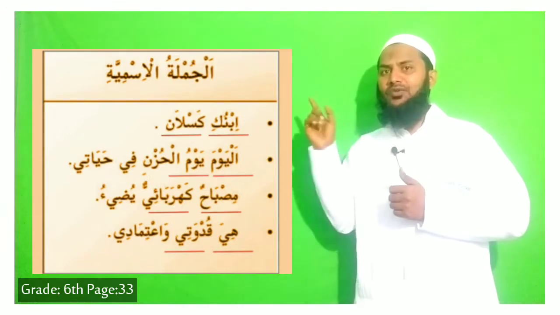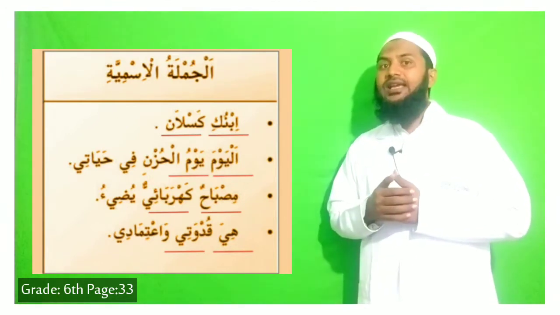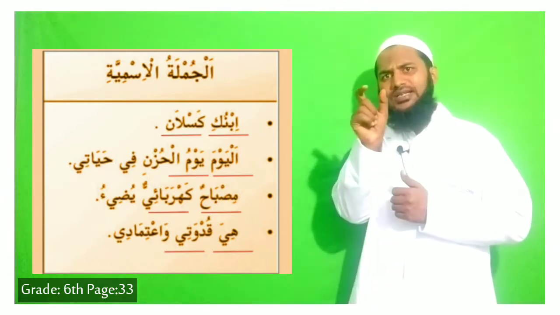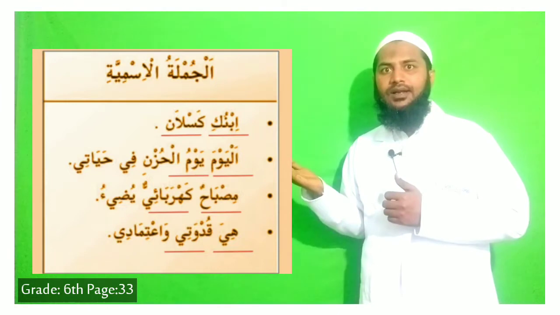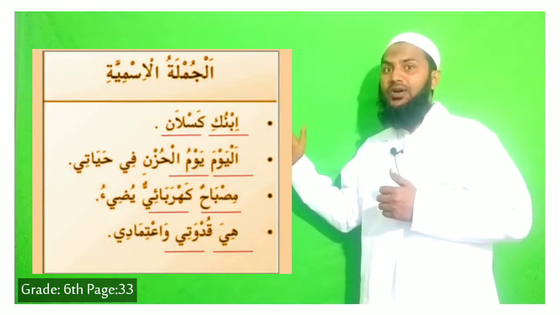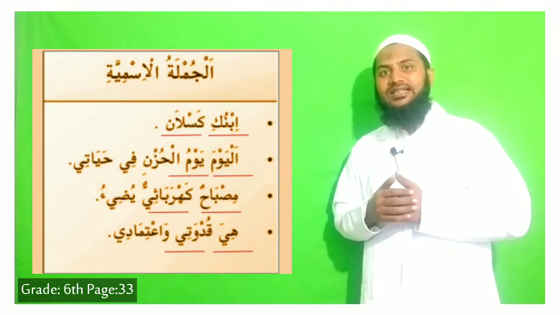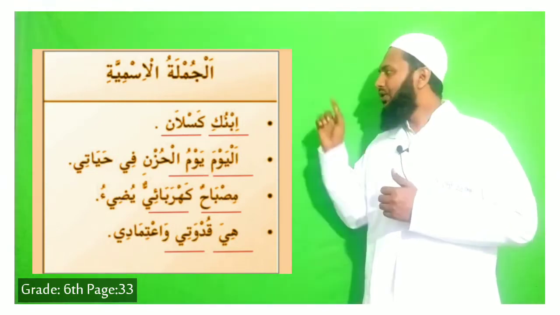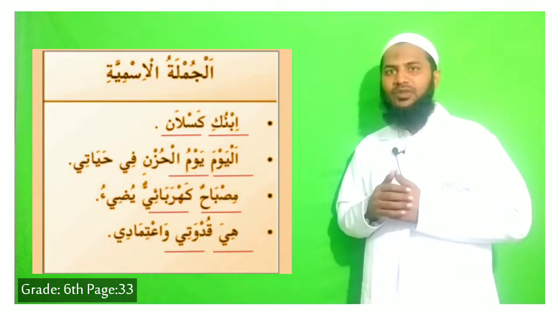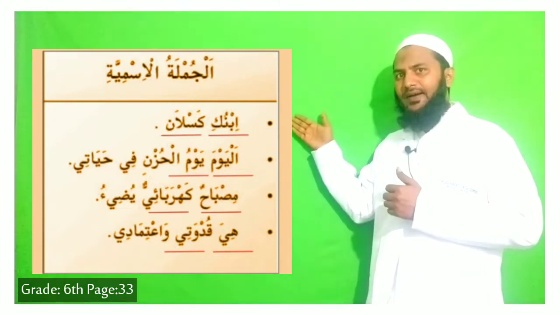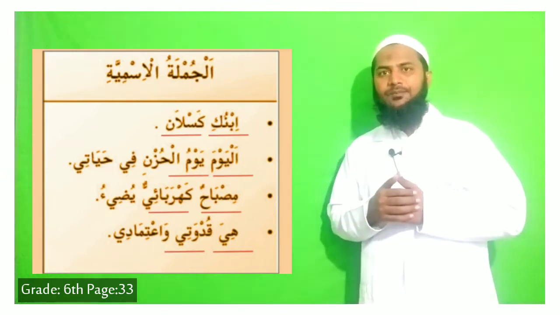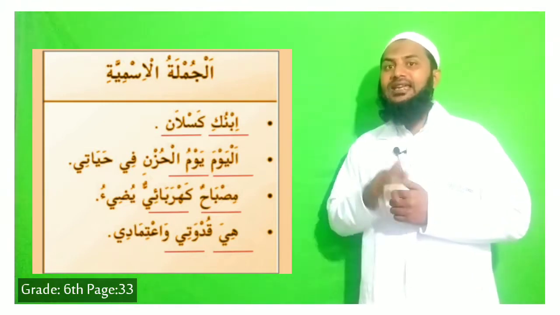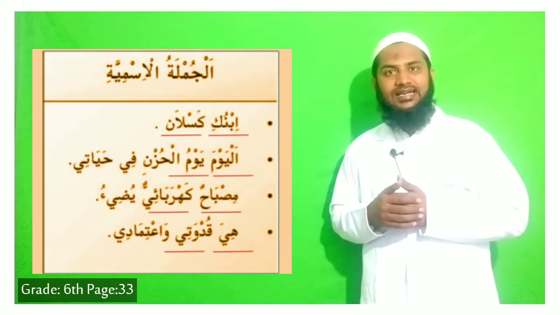So the first example you will see here: Ibnuki Kaslan. Ibnuki, your son, is a noun. The sentence is starting from a noun. Kaslan is the khabar, giving information. Your son is lazy. So your son is the mubtada and the second part is the khabar. This sentence is called al-jumlatul ismiya, and in English it is called a nominal sentence.